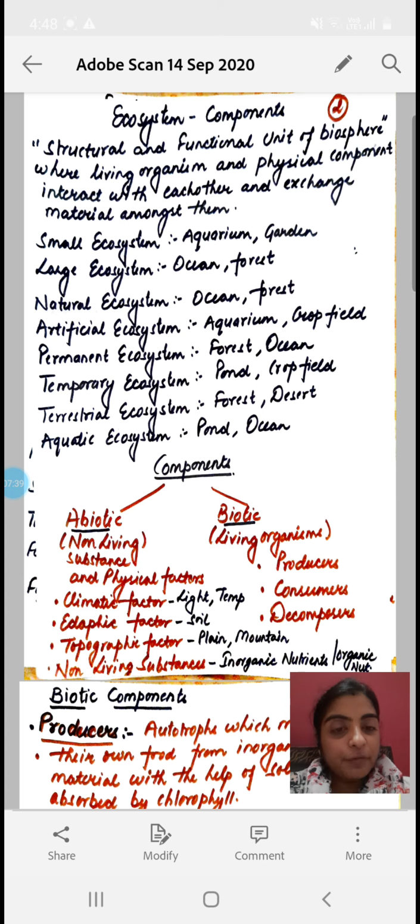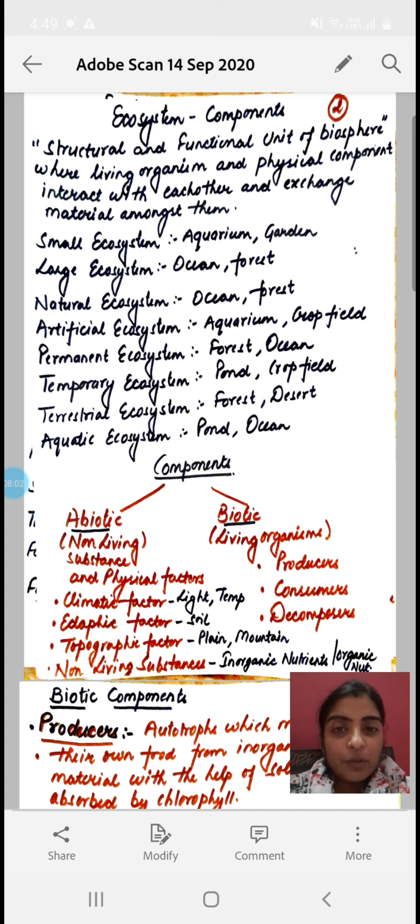So examples of the natural ecosystem are ocean, forest, and artificial ecosystems are also called man-made ecosystems. So these kinds of ecosystems require maintenance by human beings. So examples of the man-made ecosystem are aquarium and crop field.